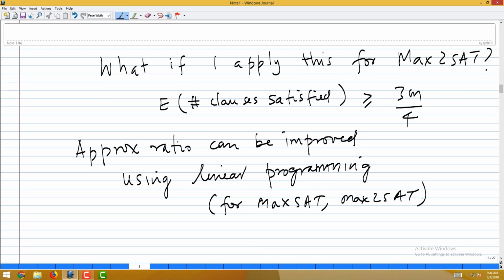The key thing is, what is the upper bound for the optimum we used? Remember, in the minimization problems, we used a lower bound for the optimum. For vertex cover, it was matching, for TSP, it was the spanning tree and so on and so forth. For a maximization problem, we use an upper bound for the optimum. What is the upper bound we used here? Number of clauses. Now, that may not be a good upper bound, so you want to use a better upper bound. Linear programming actually gives you a better upper bound, and using that you can improve the approximation ratio.